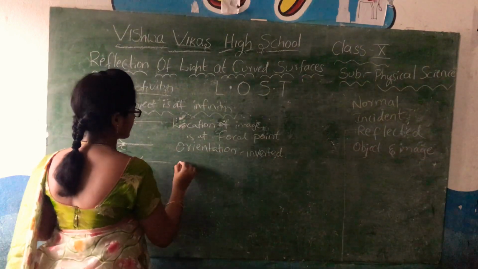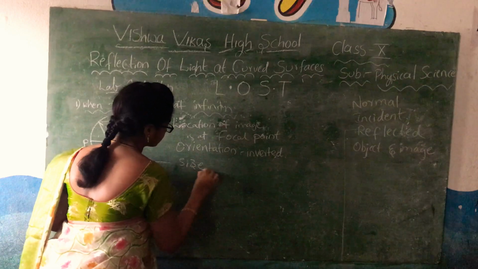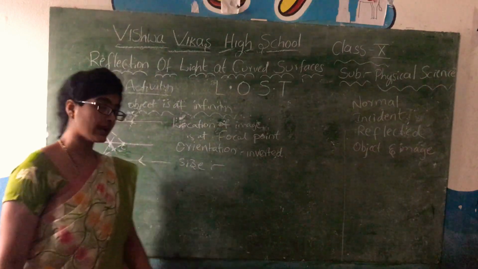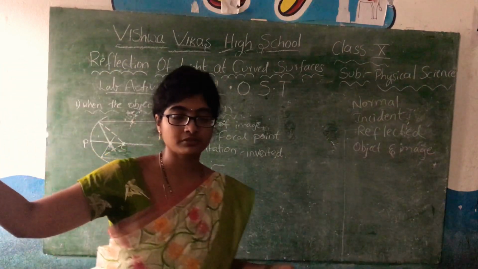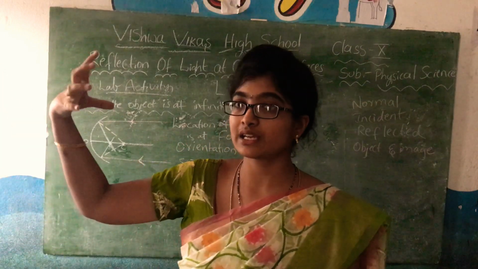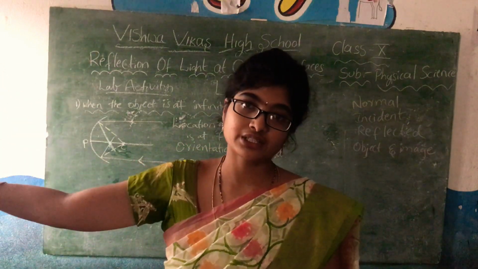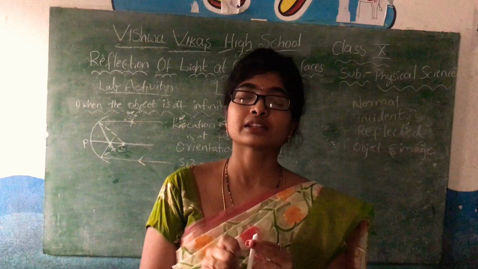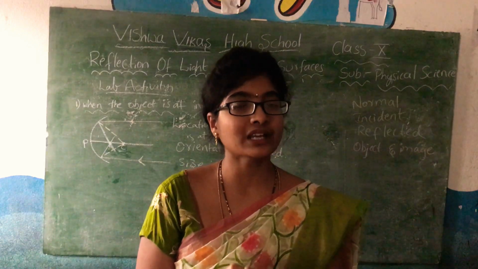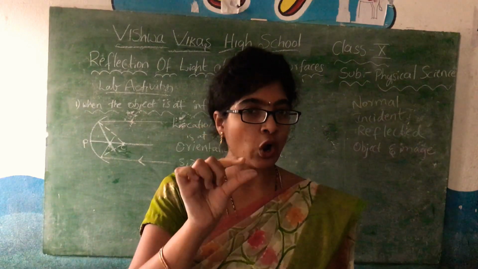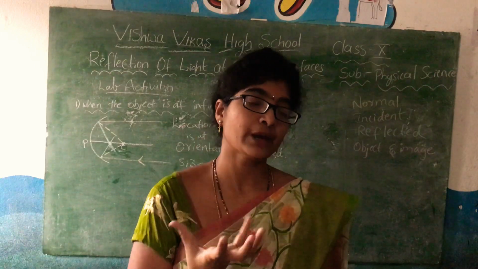Next, size. You only have to tell the children. Actually we are taking the sun as an object and it is at infinity distance, and we can see the image forming on the paper at the focal point is small but it is bright.